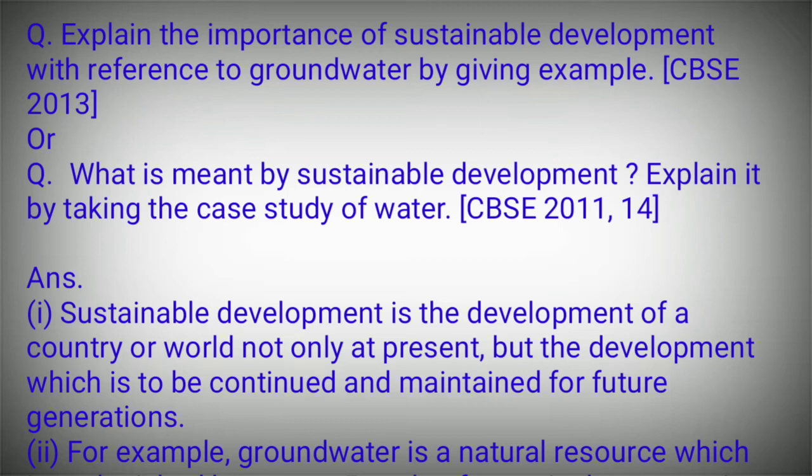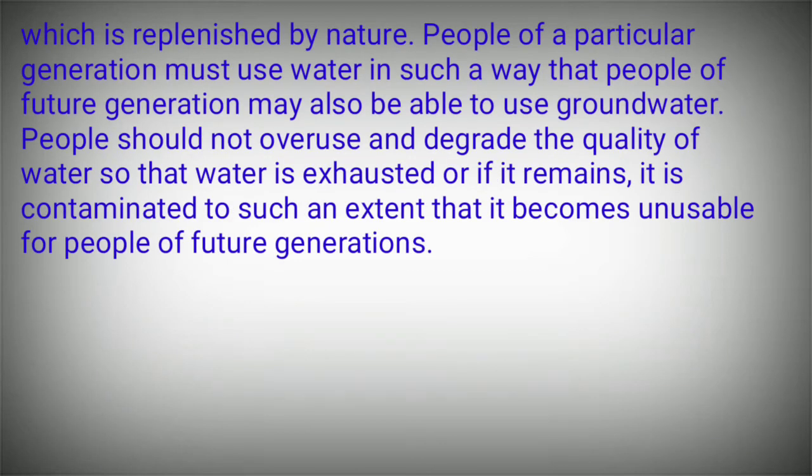For example, groundwater is a natural resource which is replenished by nature. People of a particular generation must use water in such a way that people of future generations may also be able to use groundwater. People should not overuse and degrade the quality of water so that water is exhausted, or if it remains, it is contaminated to such an extent that it becomes unusable for people of future generations.